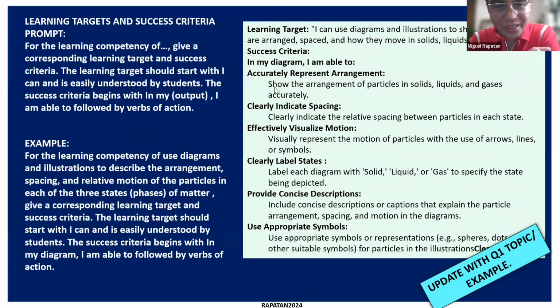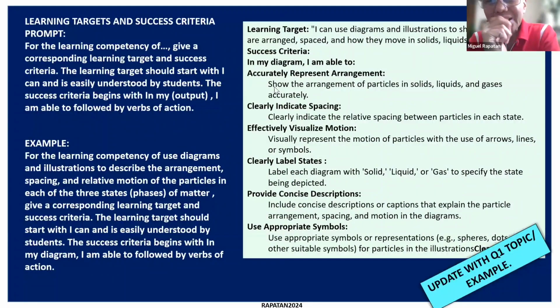Give a corresponding learning target and success criteria. The learning target should start with I can, is understood. The success criteria begins with, in my diagram, that's the output, I am able to, followed by verbs of action.